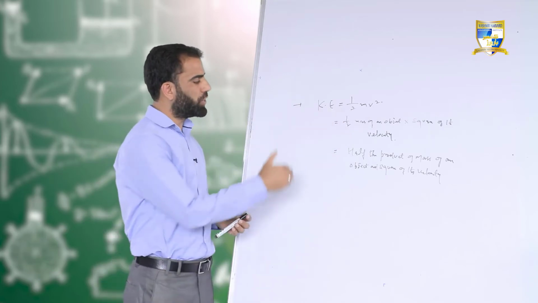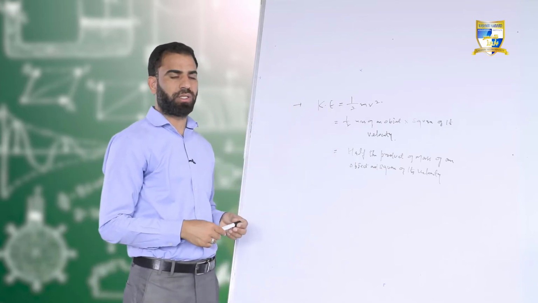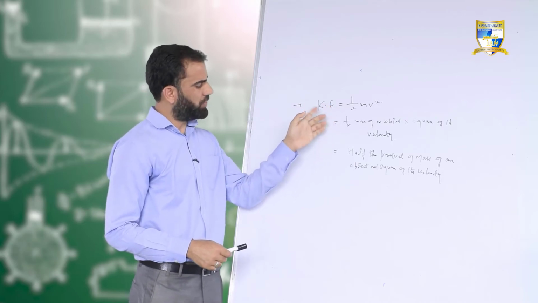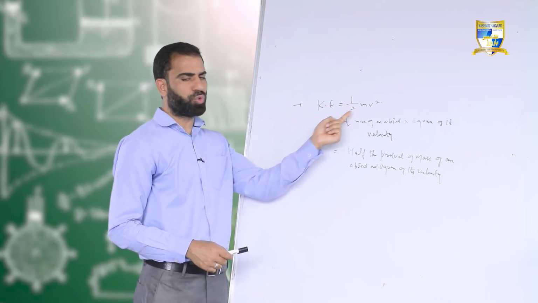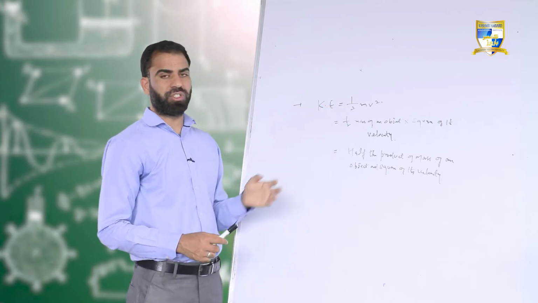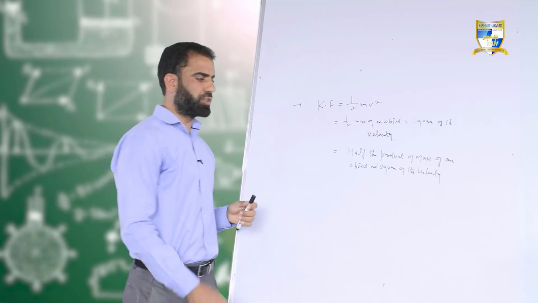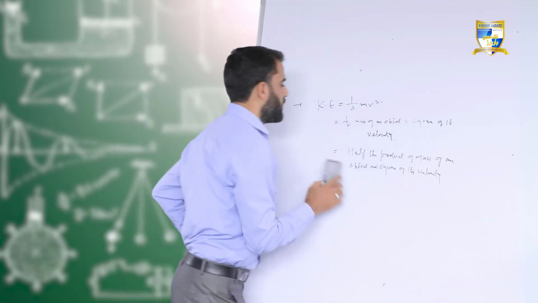Let us derive this mathematical expression. How are we going to derive it? Roughly, I am saying kinetic energy is equal to 1 by 2 mv square. Let us derive this expression. Why does this equation come? Let us start.